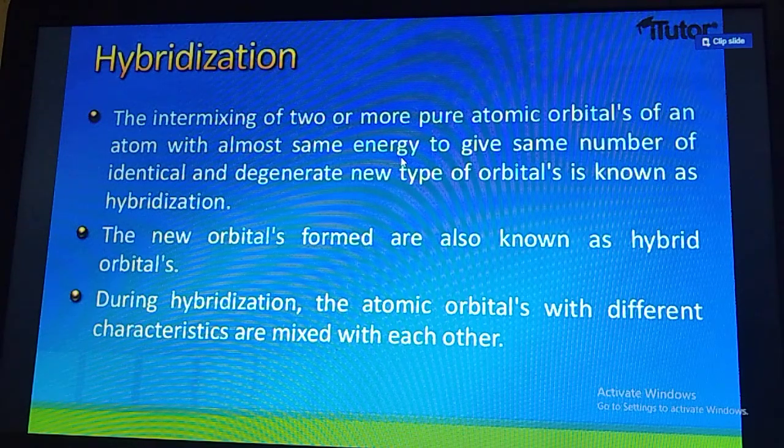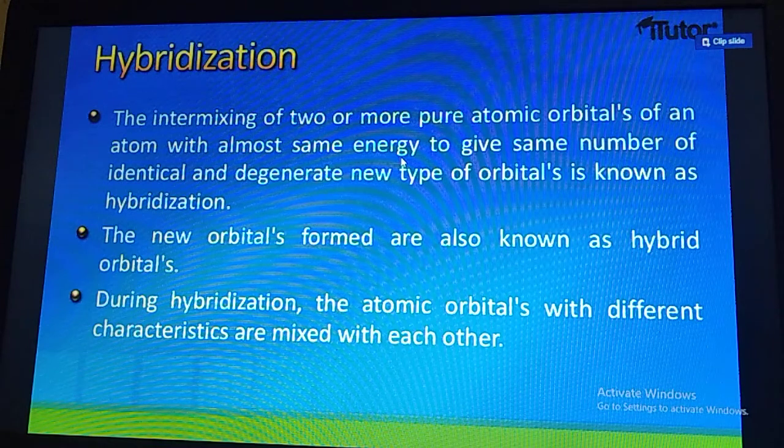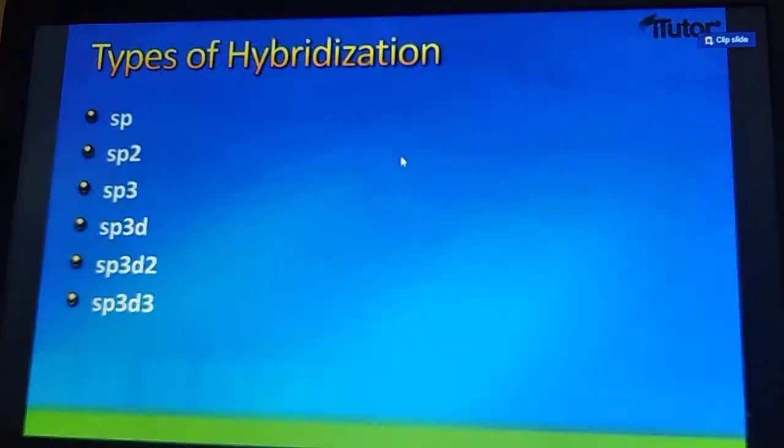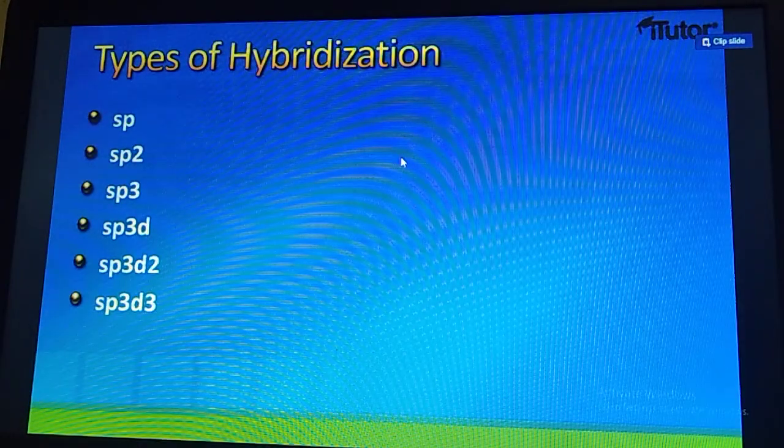When the orbitals intermix, suppose two orbitals intermix, they will give two new orbitals having the same energy and the same shape. Same energy is also known as degenerate orbitals. The new orbitals formed are also known as hybrid orbitals. During hybridization, atomic orbitals with different characters are mixed with each other. Means during hybridization, the things that mix, students, have different character, meaning different shape and different energy.